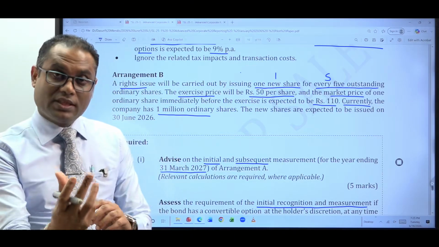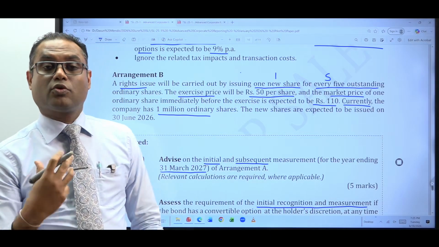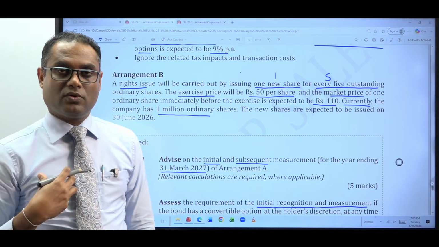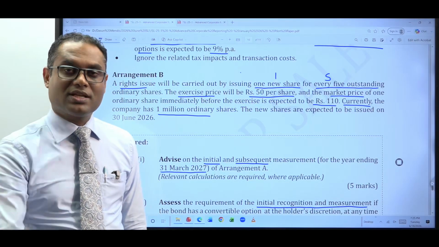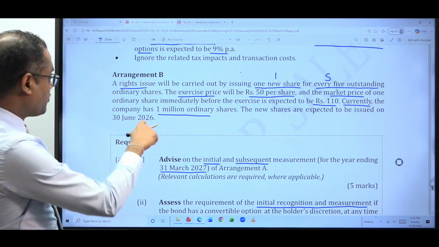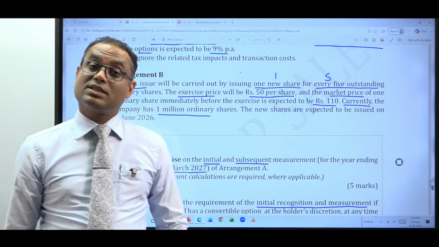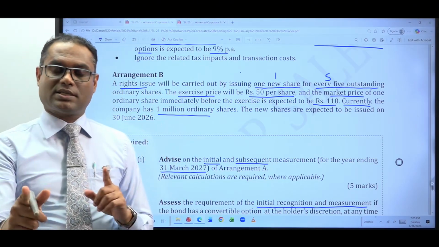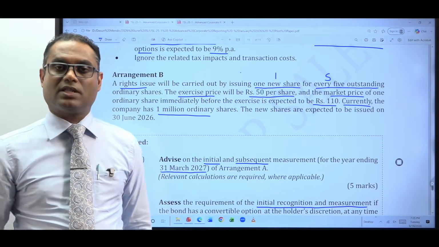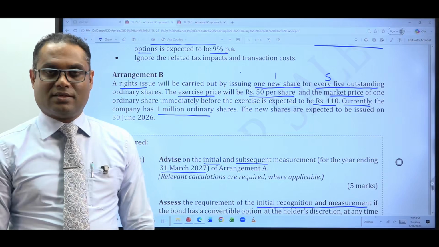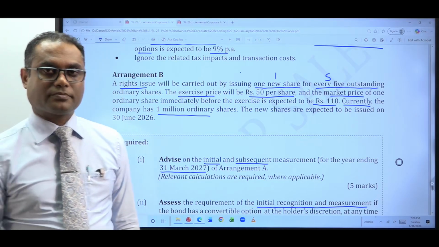Because with the bonus issue, even though the number of shares has gone up, there's no corresponding resource inflow. There are no resources coming into the company. There is no impact on the earnings generation. So if you adjust prospectively, that is wrong. So you adjust retrospectively. Cash share issue, prospectively. Bonus issue, retrospectively. That's what we learned in LKAS 33, the earnings per share standard.